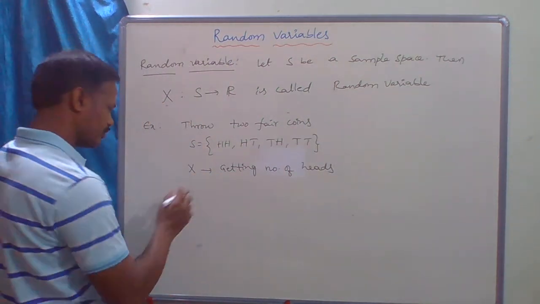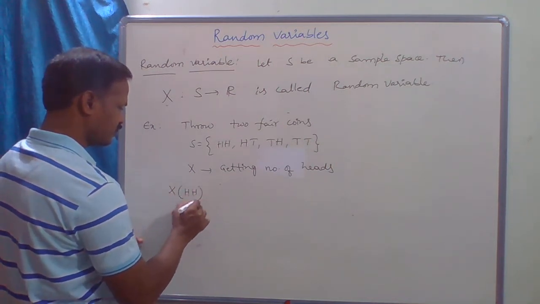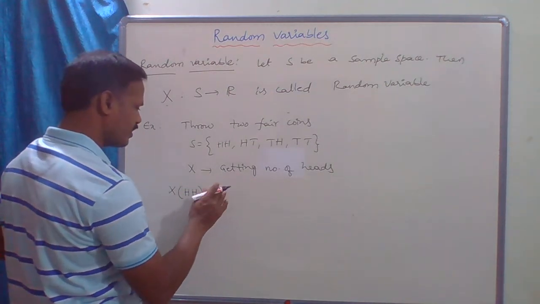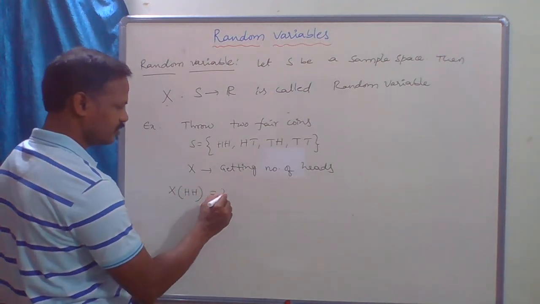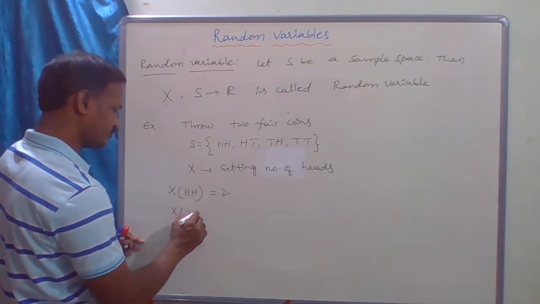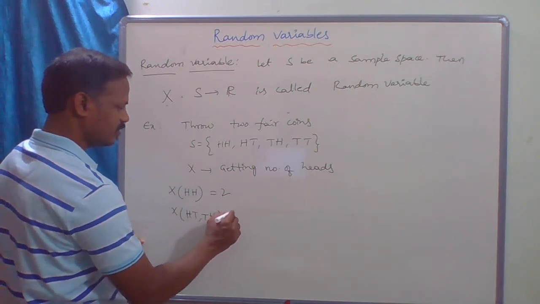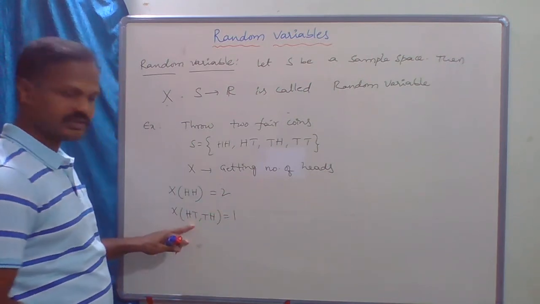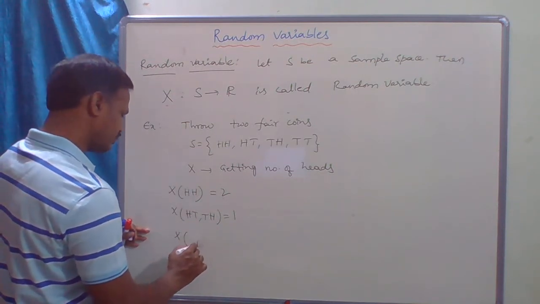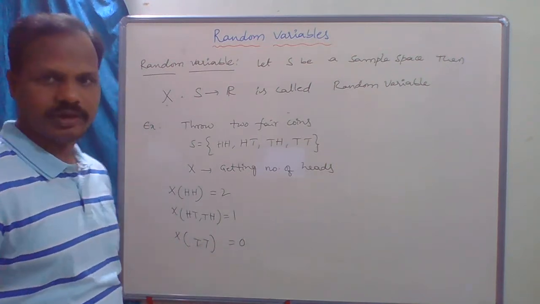Then X(HH): the element must be in the sample space. How many heads are there? 2 heads, so 2. X(HT) and X(TH) are both 1, since the number of heads is 1. X(TT) is 0 because there is no head.